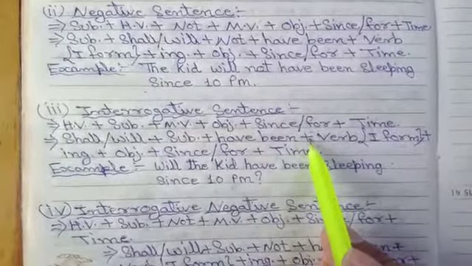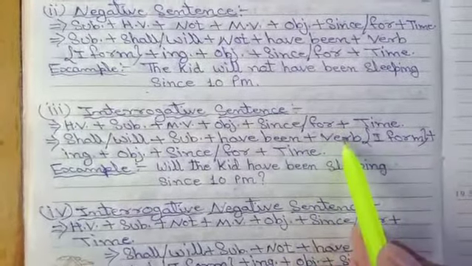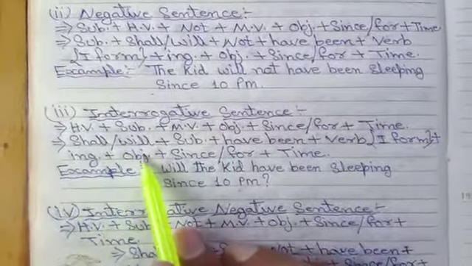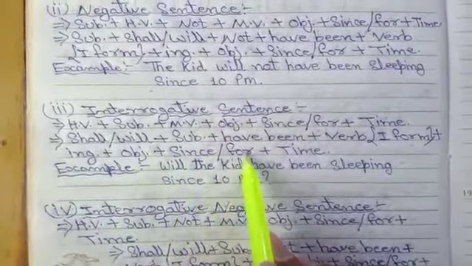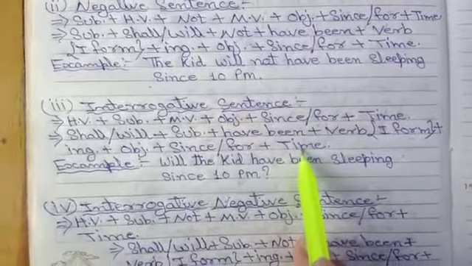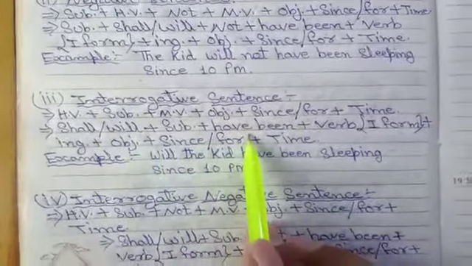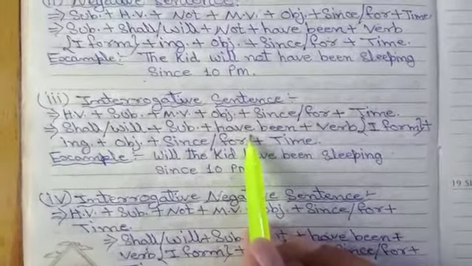Then the main verb will remain constant, verb first form plus ing, then object, then since/for, then we add the time. This is the main structure of the interrogative sentence of future perfect continuous tense.